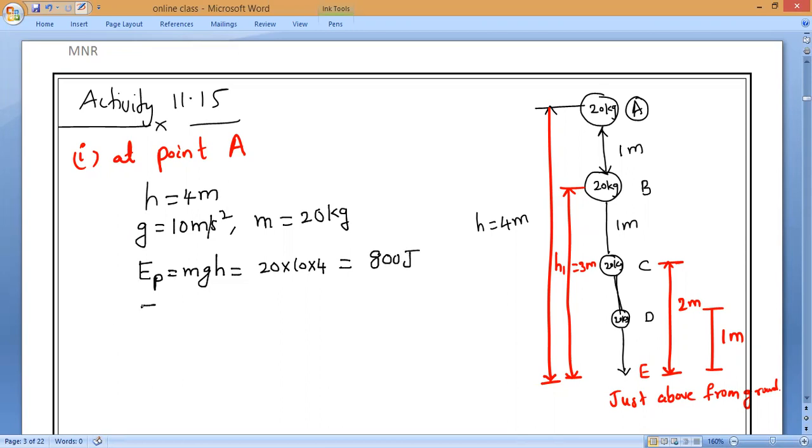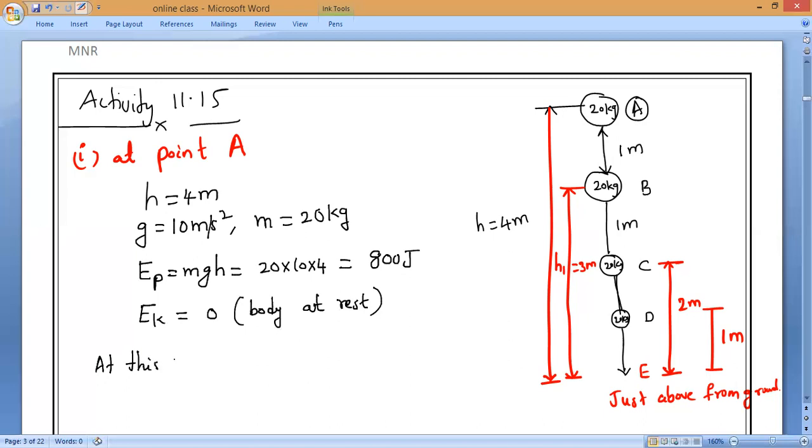So at point A, what is the kinetic energy? Kinetic energy is 0, because the body is at rest. So what is the total energy?